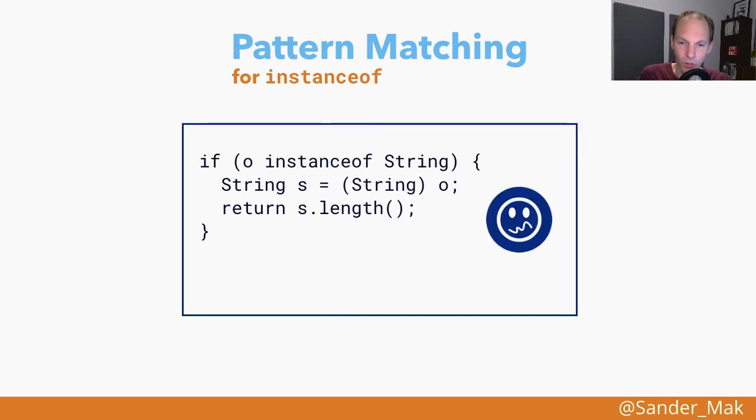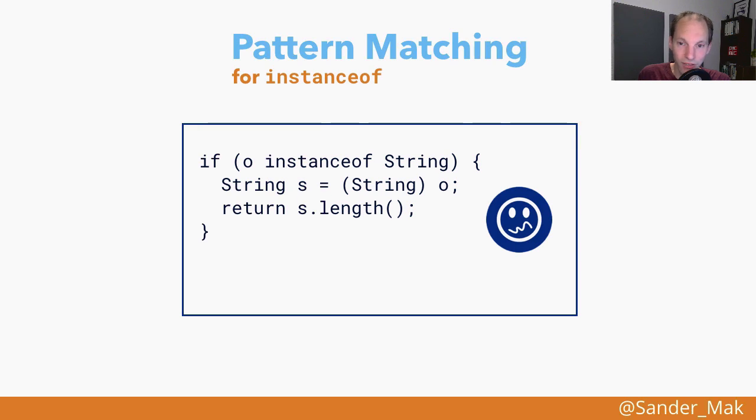So you will probably recognize this pattern, where some piece of code checks whether some object is an instance of a type, in this case string. And if that's the case, then inside of the if, we need to declare a new variable. We need to cast o, in this case, to this new string s, and then and only then we can start using s as a string. Now, this works, but it is not really nice, and it's not really intention-revealing code, let's say. So, can we do better?